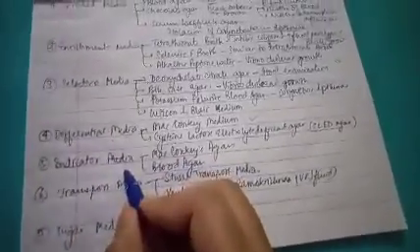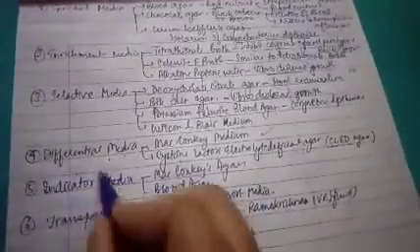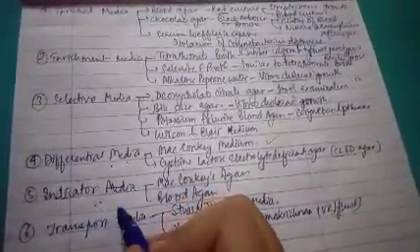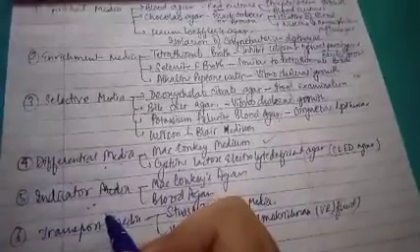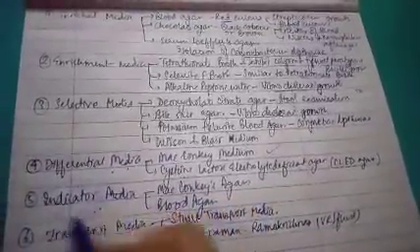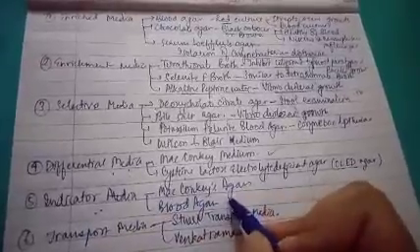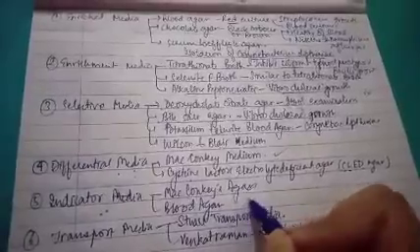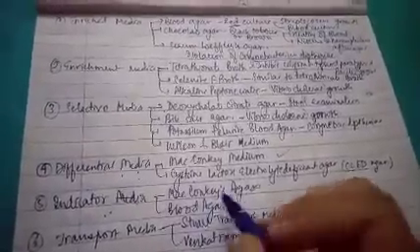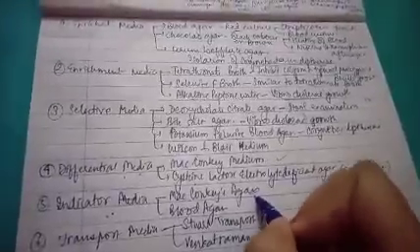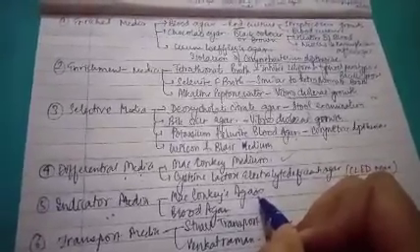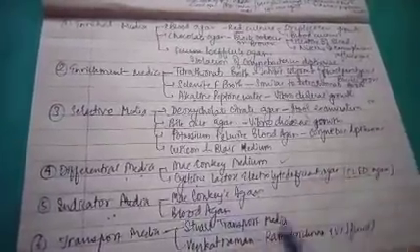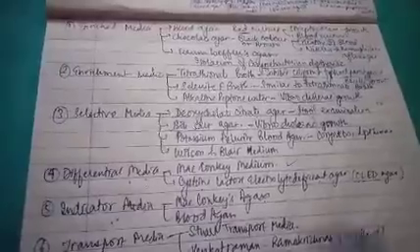Next we will be talking about indicator media. In indicator media, as the word signifies, this culture media can act as an indicator of whether growth is possible in it or not. There are various types of indicator media. One of them is MacConkey agar, and another is blood agar. MacConkey agar, as we have studied, is used in differential media, while blood agar is used in enriched media.